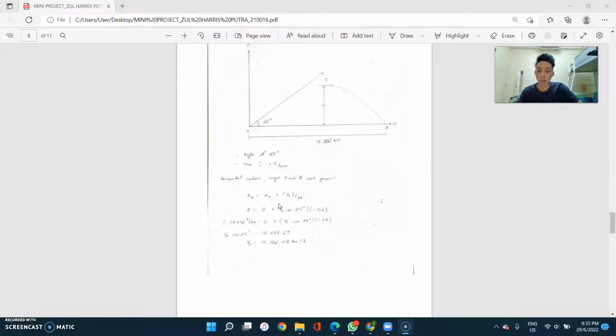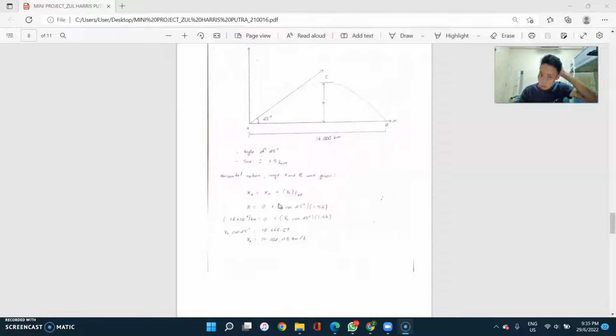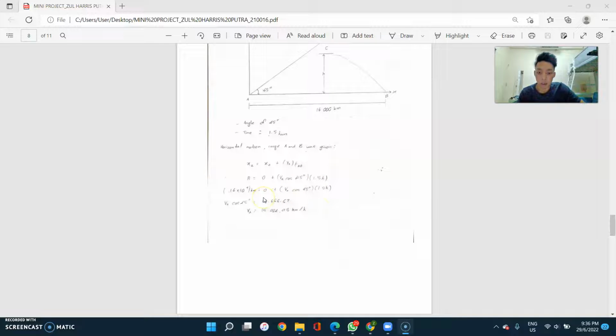By using the constant acceleration formula, xB equals xA plus vA times tAB, t from A to B. So xB as the range, which is 16,000 kilometers, equals 0 plus vA cos 45 degrees times 1.5 hours. So at the end of calculation, I got for the initial velocity at A is 15,084.95 kilometers per hour.